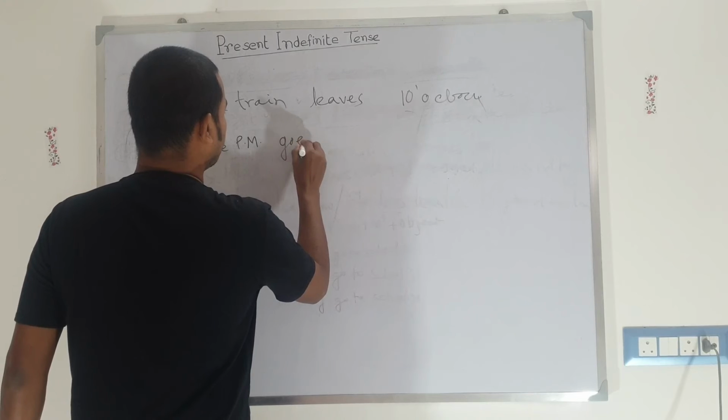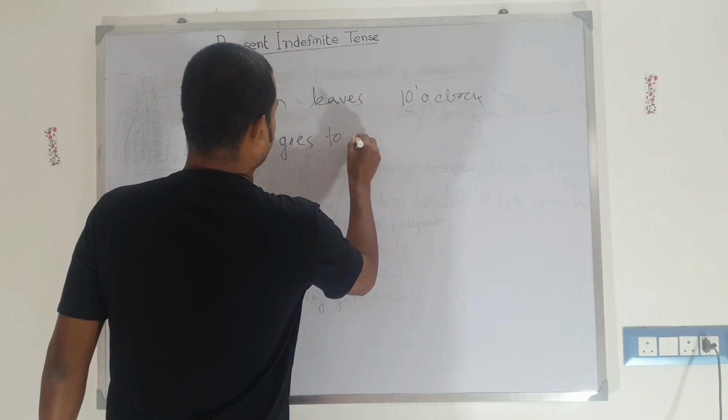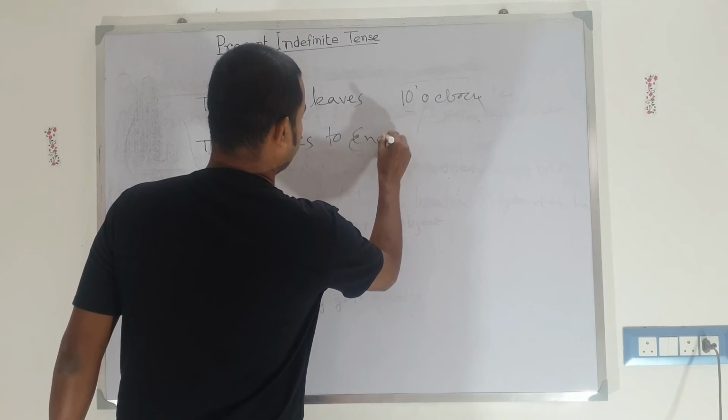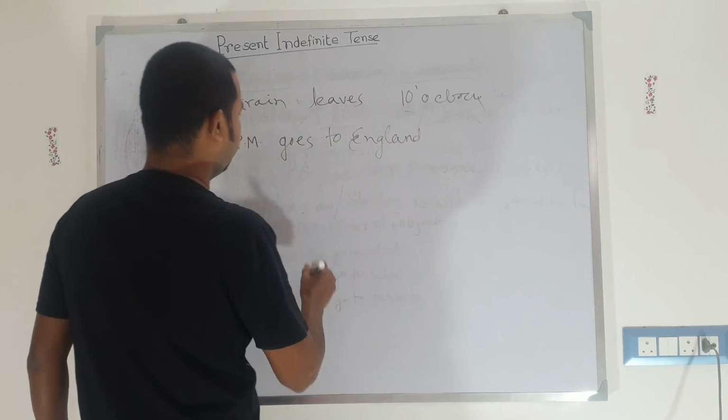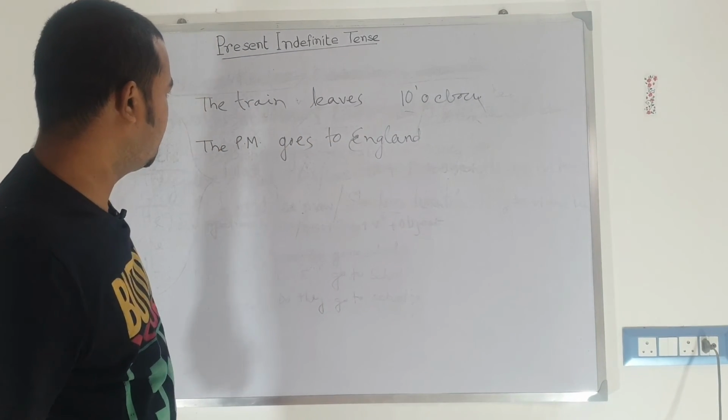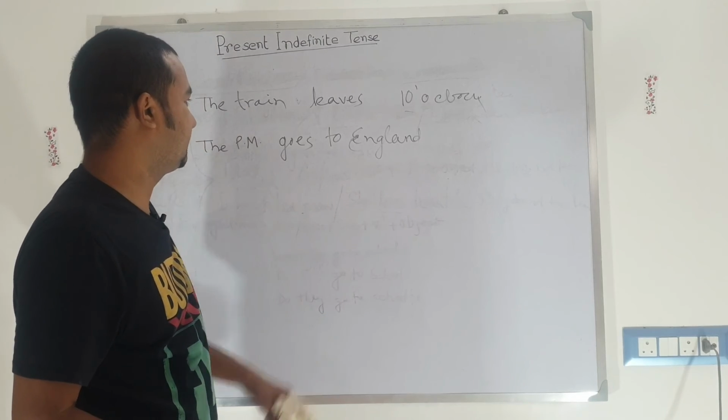The PM goes to England, or the PM leaves for England.